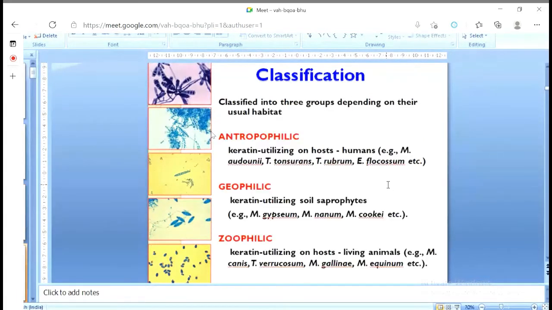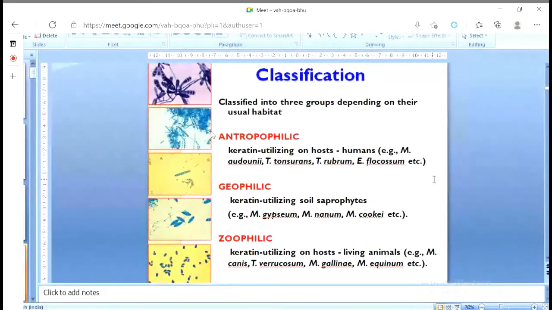That was the scientific classification, but based upon their natural habitat, means where you will find them, dermatophytes are classified into 3 different groups: anthropophilic, geophilic, and zoophilic.